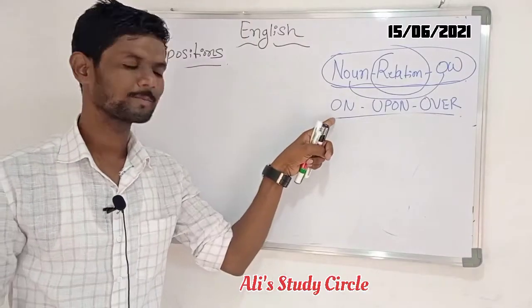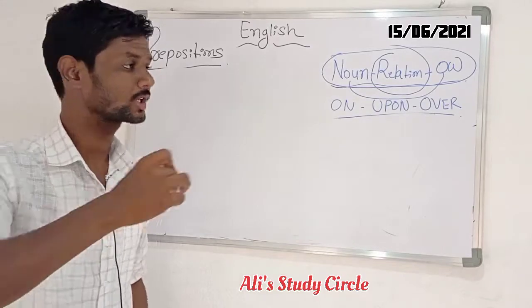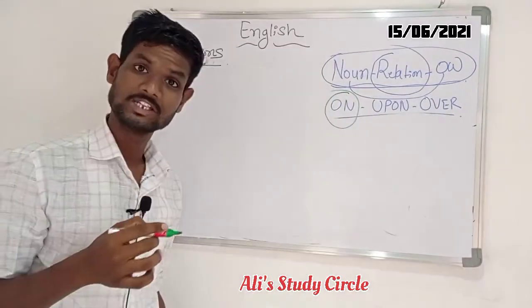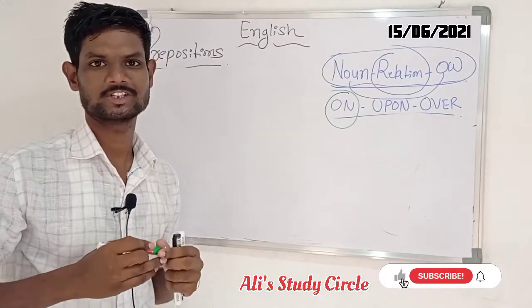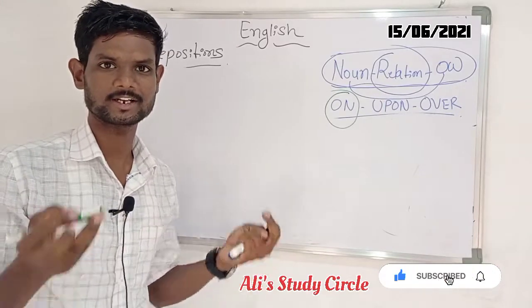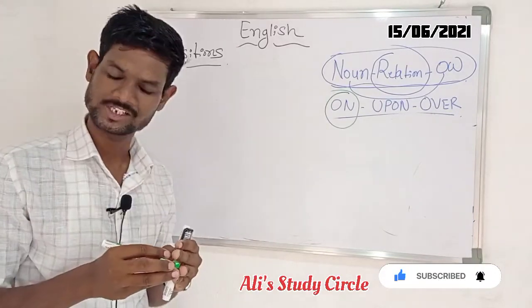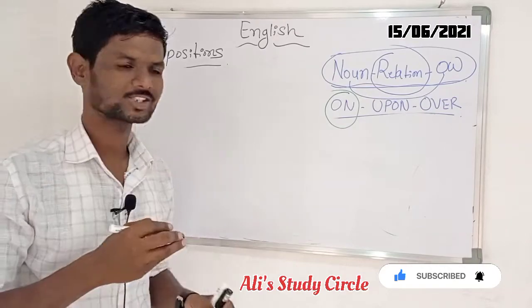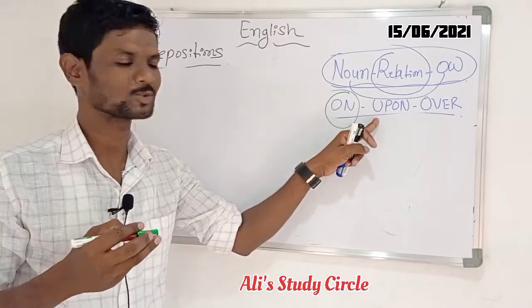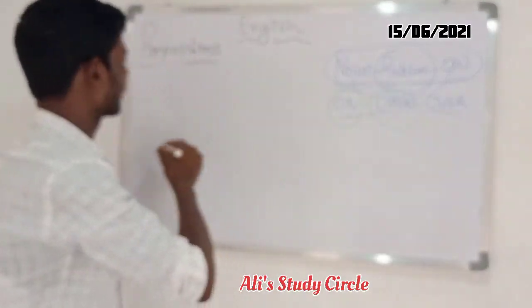Casually, you can use the preposition on with living things or non-living things. That doesn't matter here, but the position of the preposition is very necessary. And let's go to another preposition, that is upon.